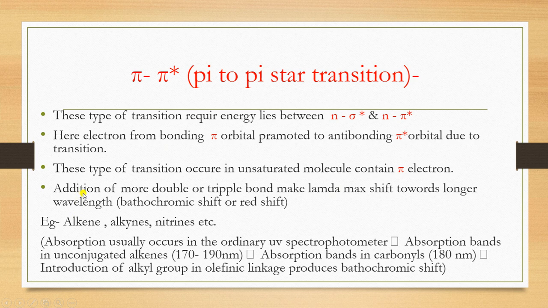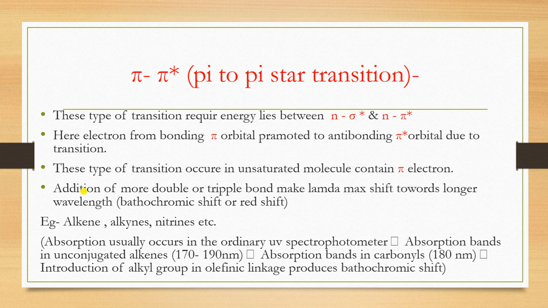Longer wavelength means the wavelength goes on increasing and the energy goes on decreasing when there is an addition of any kind of double bonds. This is an example of bathochromic shift, also called the red shift, where wavelength is high and energy is low. The examples are double bonded and triple bonded groups, such as alkenes, alkynes, nitriles, etc. These are the kind of examples in the case of pi to pi star.